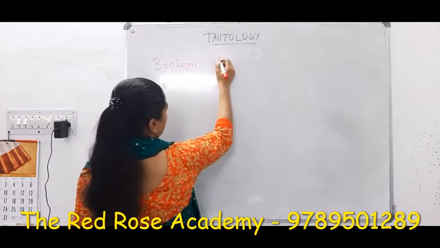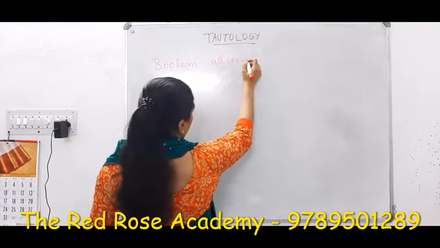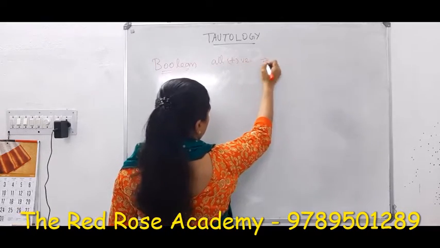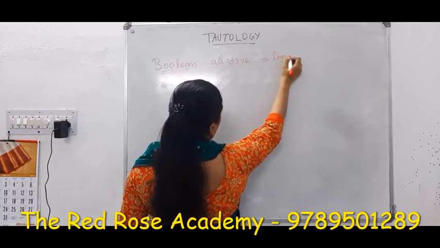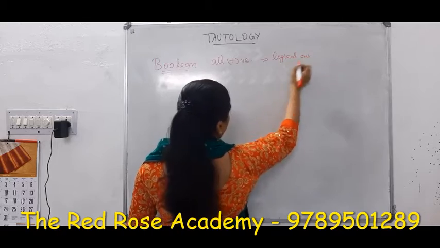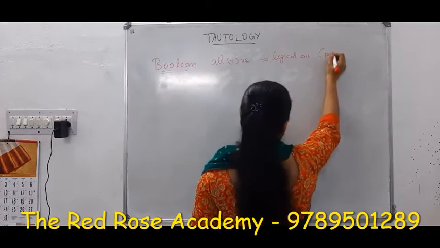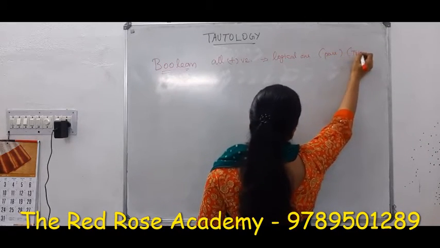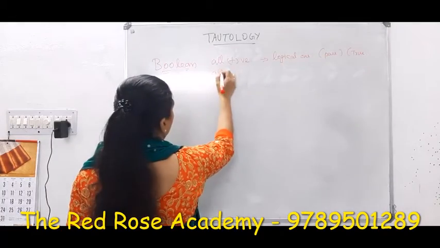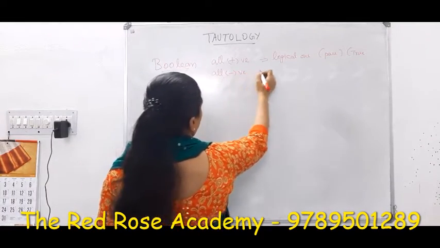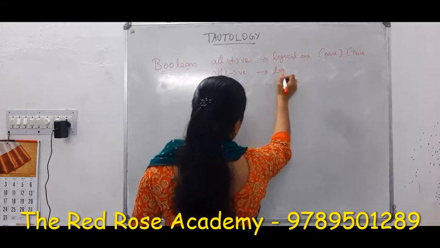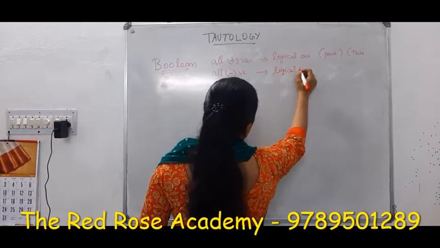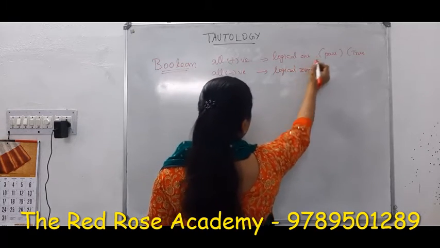So all positive things or positive outputs are represented by logical one. That means pass or true. So these are all logical ones. Then all negative statements or negative things are denoted by logical zero.